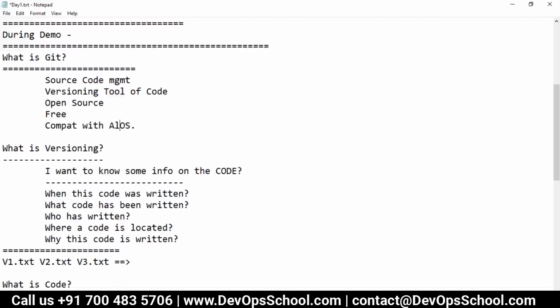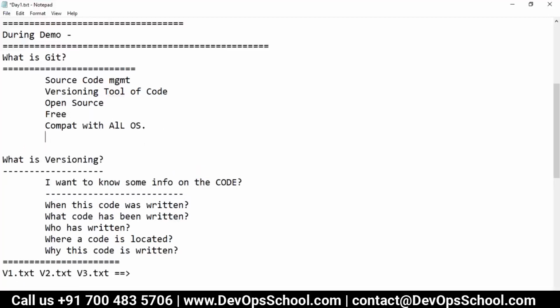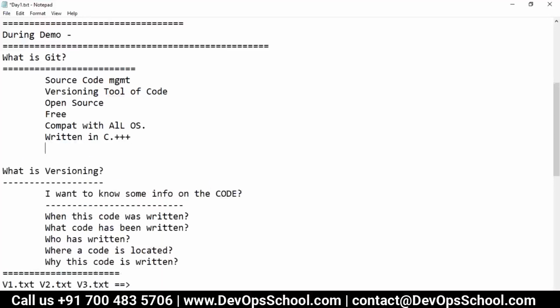Now here, who has written this code? Part of the code is written in C, plus a few more files. I have seen in the source code C++ or something like that. It's not so important, but just for the information. Now this is the tool. Now, this was written by who? Linus Torvald.